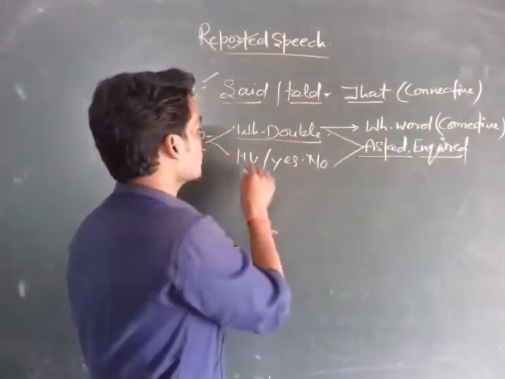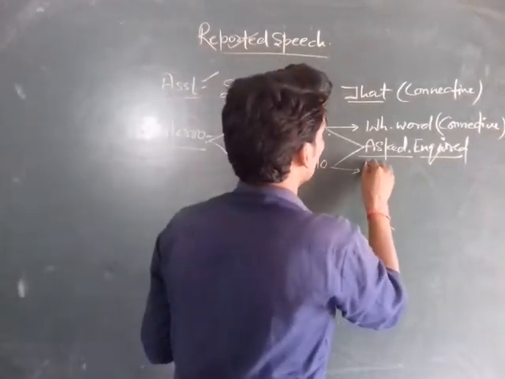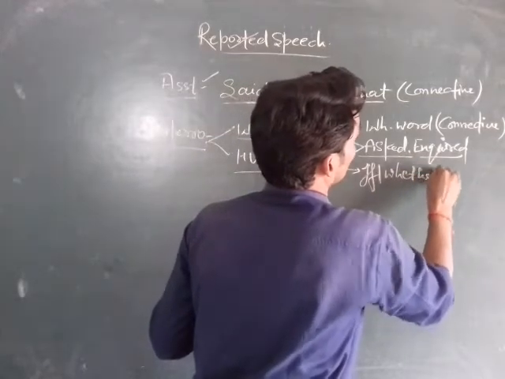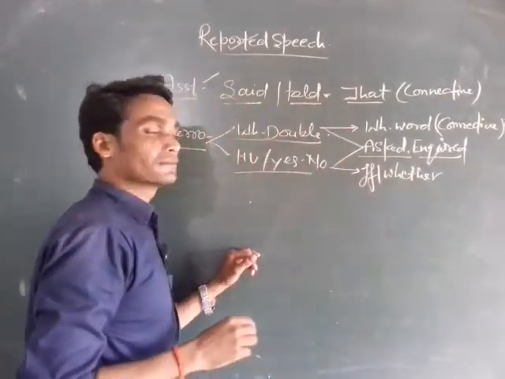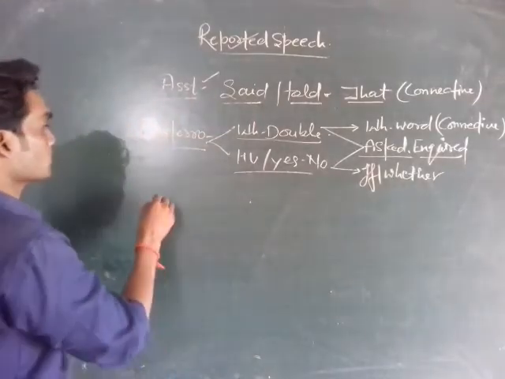And if we find HV type question in the reported speech, then we use if or whether as a connective to make indirect form of speech.